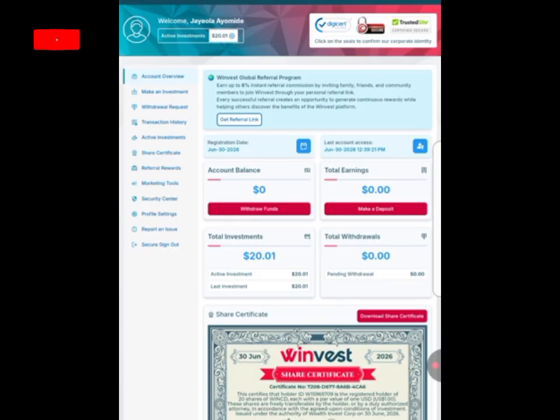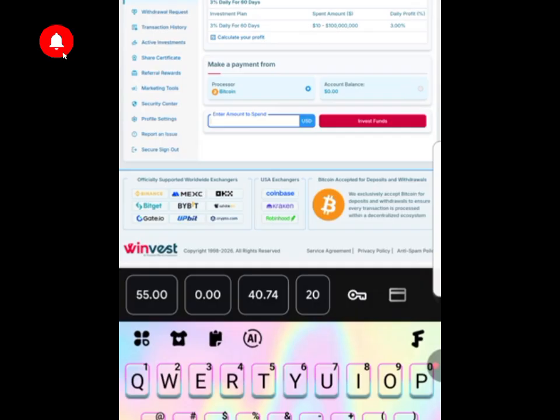After that, let's say you want to deposit now. Like I told you before registering, the platform only mines Bitcoin. They only mine BTC, so if you want to deposit, you have to deposit in Bitcoin. The minimum is $10.